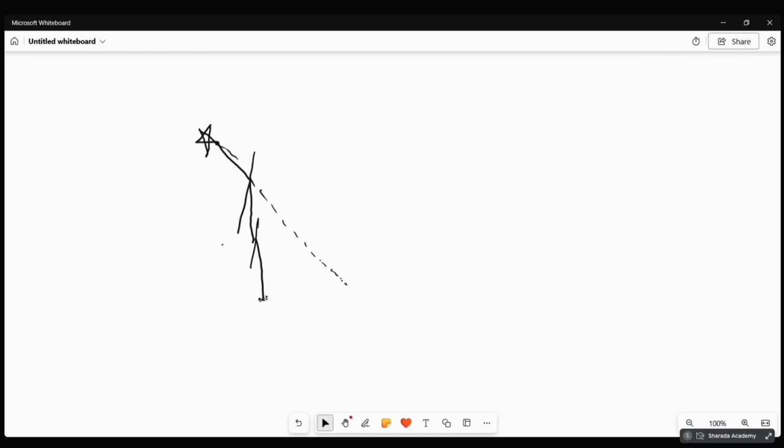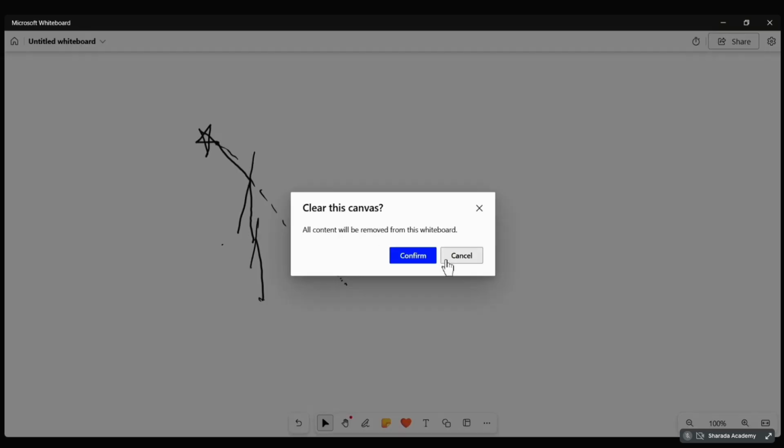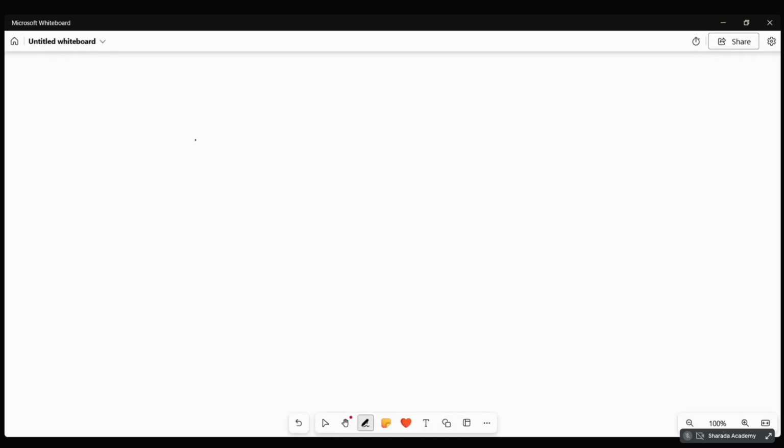Straight line you should draw. See, it will not go straight. It tries to bend towards the normal, right?